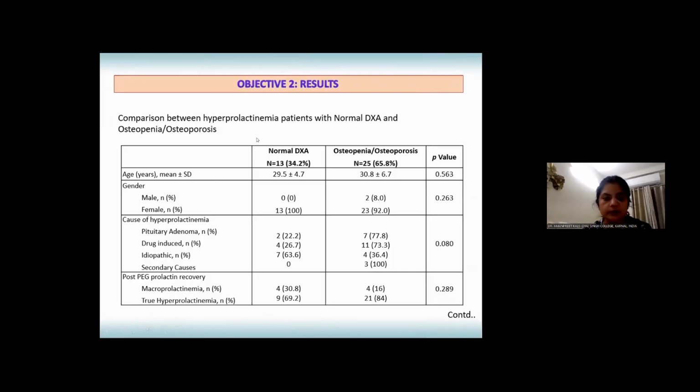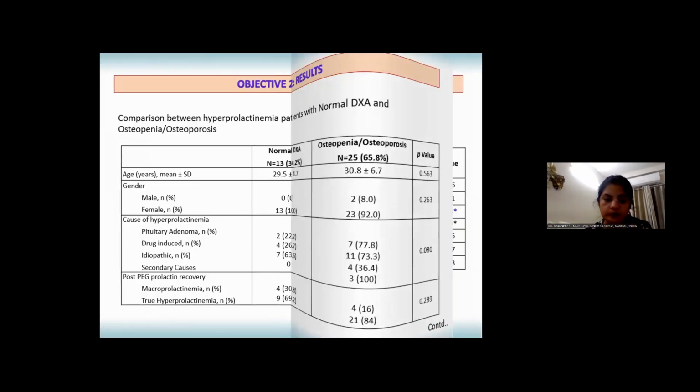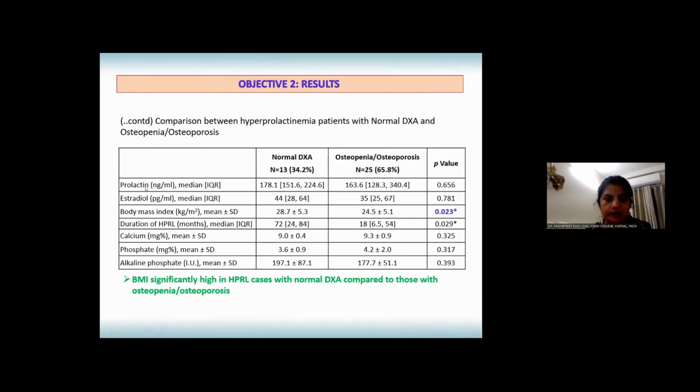Next, we compared hyperprolactinemia patients with normal DEXA and those showing osteopenia or osteoporosis for other factors like gender, cause of hyperprolactinemia, post-PEG prolactin recovery, prolactin levels, estradiol, BMI, duration of hyperprolactinemia, calcium levels, phosphate and alkaline phosphatase levels.